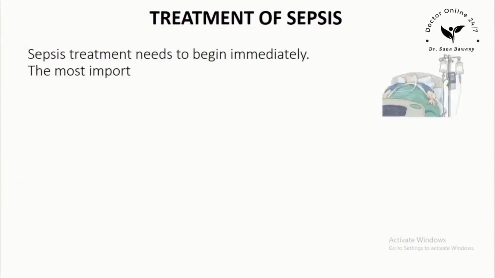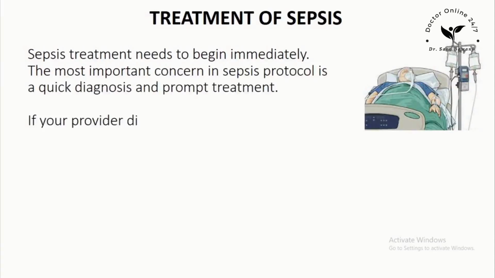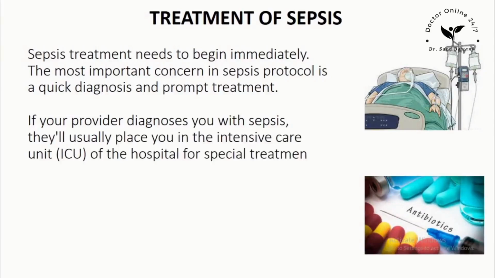How do you treat sepsis? Sepsis treatment needs to begin immediately. The most important concern in sepsis protocol is a quick diagnosis and prompt treatment. If your provider diagnoses you with sepsis, they'll usually place you in the intensive care unit, ICU, of the hospital for special treatment. You may receive the following treatment.